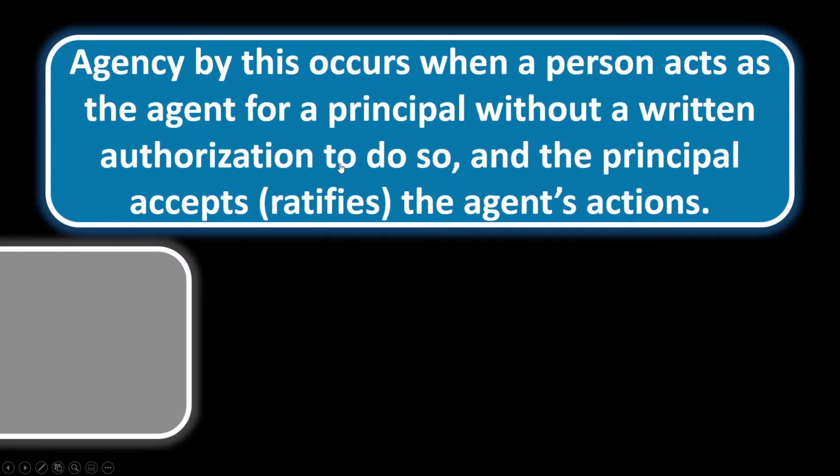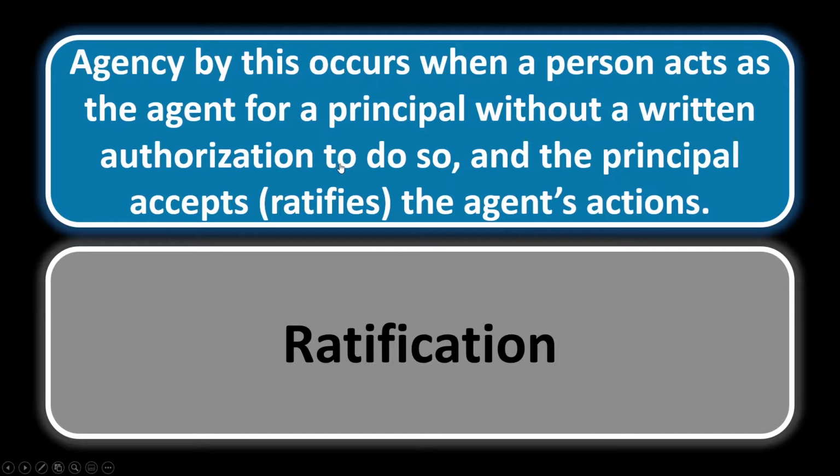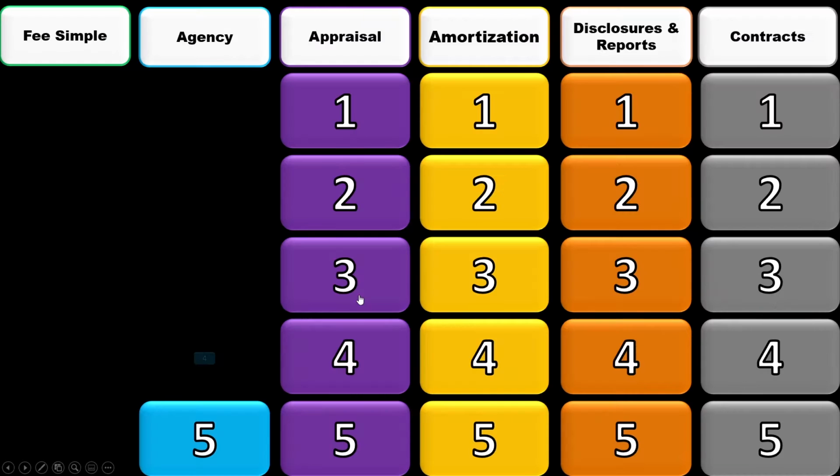The principal is ratifying the agent's actions and allowing the agent to act as basically their agent, even though there is not a written authorization to do so. So as always, though, the best way to create an agency relationship is by written agreement, but you can create agency by oral agreement. It can also be by implied, so by your implied actions, for instance. So we have ostensible authority, and it can also be through ratification, which we're talking about now.